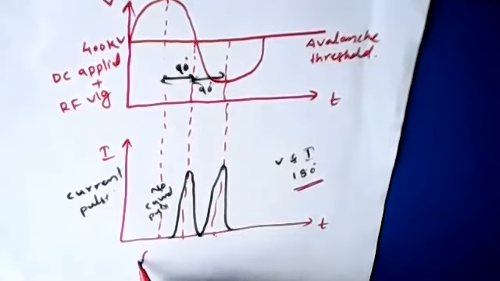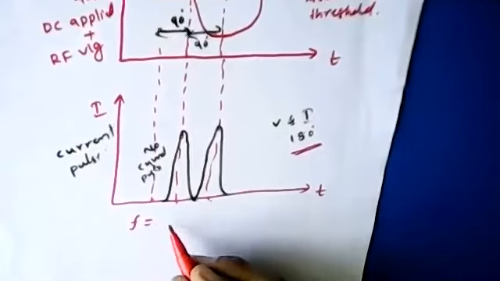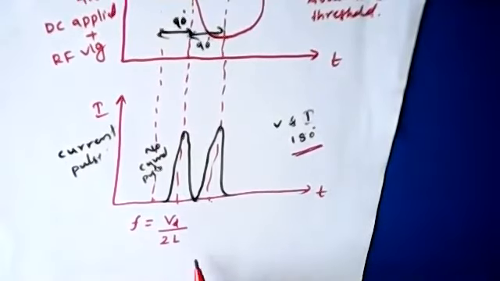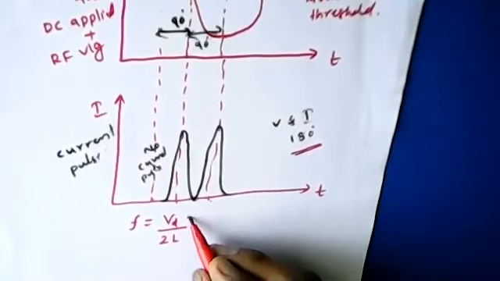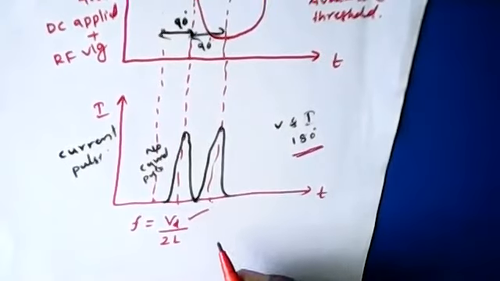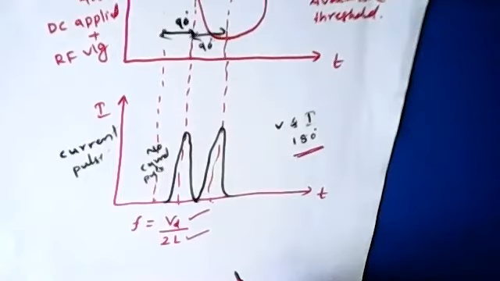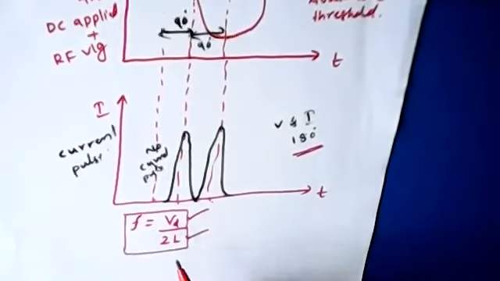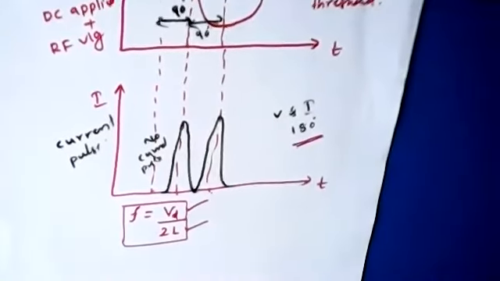It is given by, earlier we have had this particular expression, frequency is equal to the drift velocity divided by 2L, where the velocity is in meters per second, and L is the length of the drift space charge region. So using this we can calculate the resonant frequency of this impact diode.